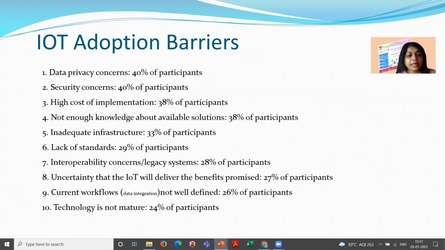Then uncertainty that IoT will deliver the promised benefit. Obviously, that IoT will deliver the promised benefit is not guaranteed. If we order something, we definitely get it, and likewise an IoT device should work. Then the current workflow is not well defined. The workflow related to IoT devices is not fixed, basically related to data integrity.